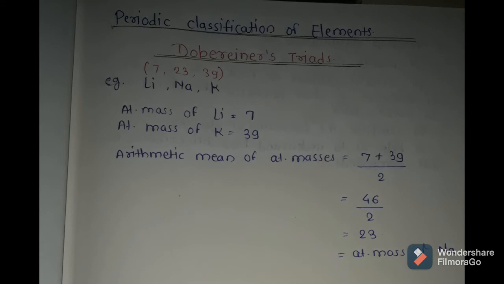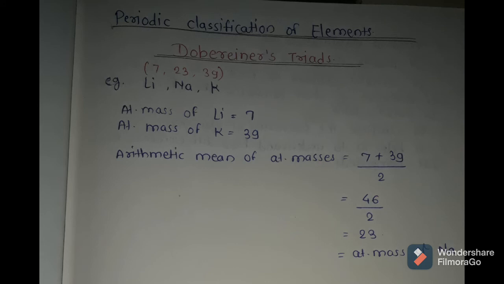So you can see here the atomic mass of lithium is 7, the atomic mass of sodium is 23 and the atomic mass of potassium is 39, and all these three elements react with water. They form alkali and hydrogen gas, and all of them have valency 1. That's why they have similar chemical properties. So Dobereiner put these three elements in the same group because they have the same chemical properties.